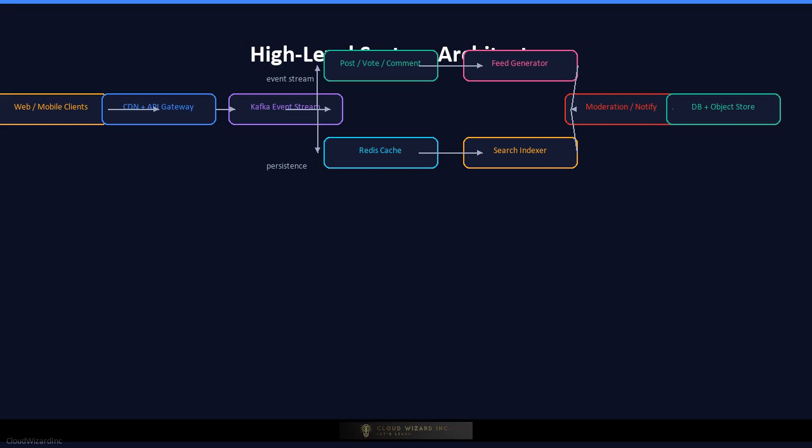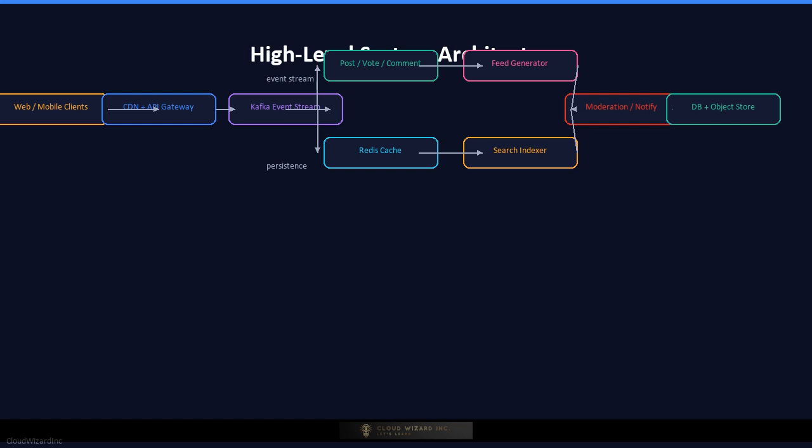Here is the high-level system architecture. On the left, clients including web, iOS, Android, and third-party apps connect through a CDN for static assets and an API gateway for dynamic requests. The gateway authenticates users and routes traffic to microservices. The post service handles post creation, retrieval, and metadata. The vote service records upvotes and downvotes and updates scores. The comment service manages nested comment trees. The feed service generates personalized hot, top, and new feeds. The search service indexes posts and comments and serves queries.